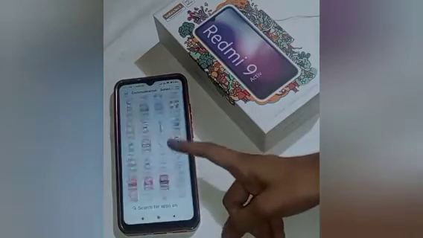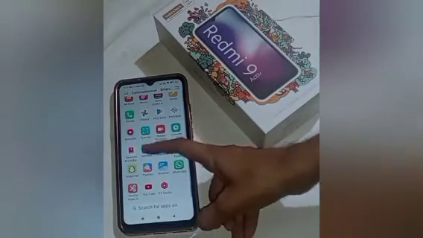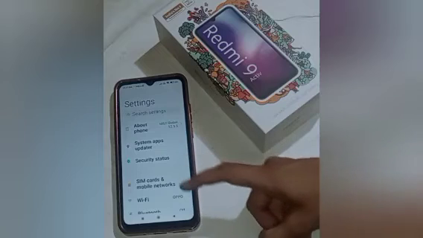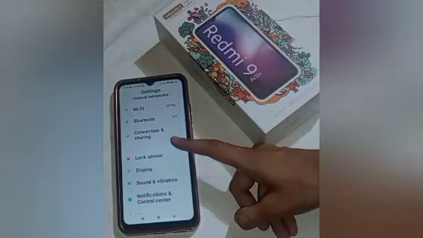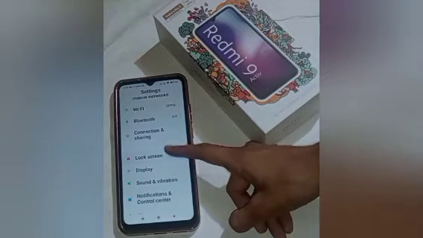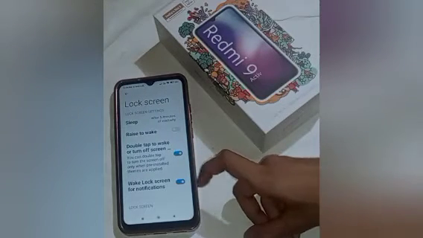Firstly, move to the settings icon. Scroll up. Here you will see the settings icon, click on that. After that you will see many options. Scroll up some more, and here you will see many options. You have to click on the lock screen option. Here you will see it, click on that. After that you will see many options.